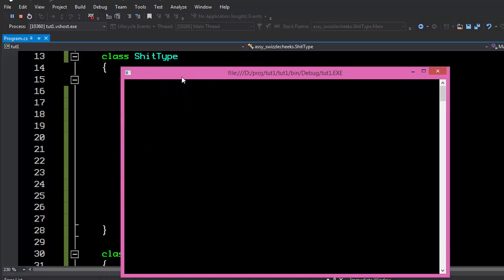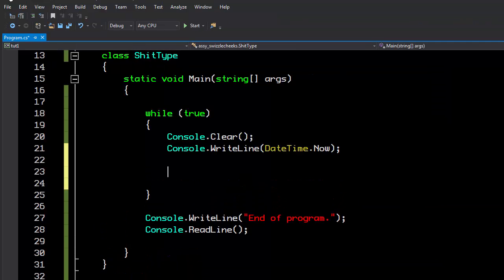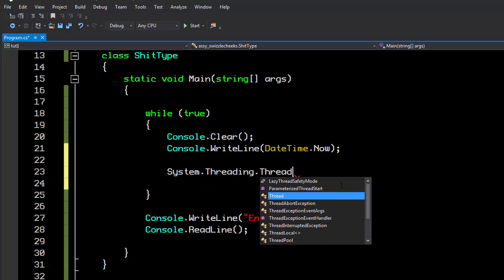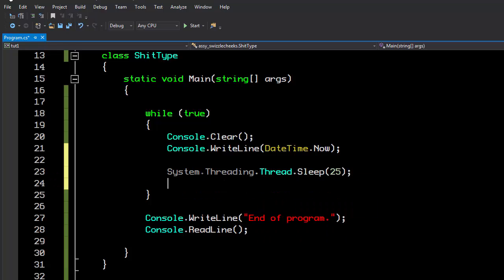As you can see, it's flickering like crazy, and the reason for that is because we're not actually waiting at all. So let's wait here for a second. The way that we wait is we take the current thread and we can sleep it. So we go into system.threading, and we go thread.sleep, and let's put 25 milliseconds in there, and let's see if that looks any better.